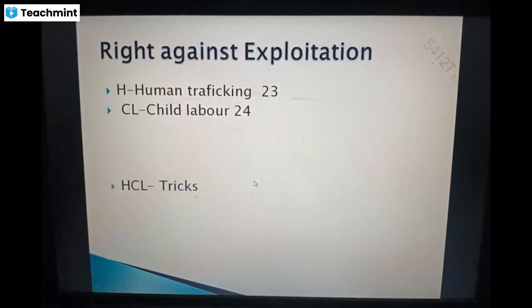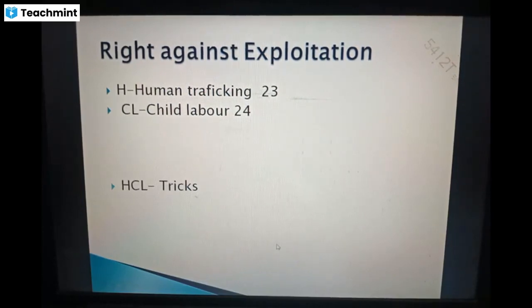Next, right against exploitation. To remember these articles, you have to remember only one trick, that is HCL. H for human trafficking, Article 23, and CL for child labor, Article 24. These two articles you have to remember, and the shortcut trick is HCL.